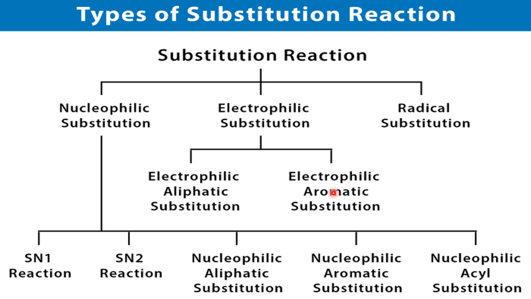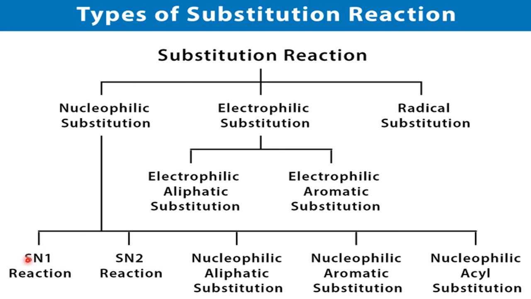So it depends on the type of the hydrocarbon. If it is an aromatic hydrocarbon, they come under the aromatic category, and if it is aliphatic, open chain, normal chain, or the closed cycloalkanes, they come under electrophilic aliphatic substitution. Now in the nucleophilic, there are a variety of examples. One is SN1, other is SN2, nucleophilic aliphatic substitution, nucleophilic aromatic substitution, and nucleophilic acyl substitution. All these three are not there for the time being. So we learn only SN1 and SN2 in this chapter.